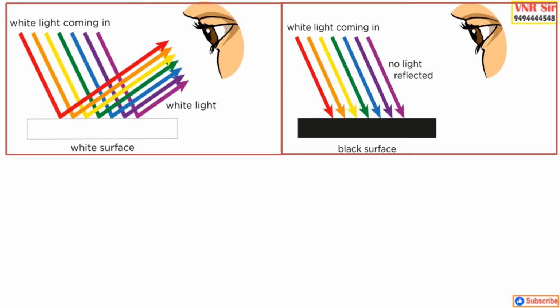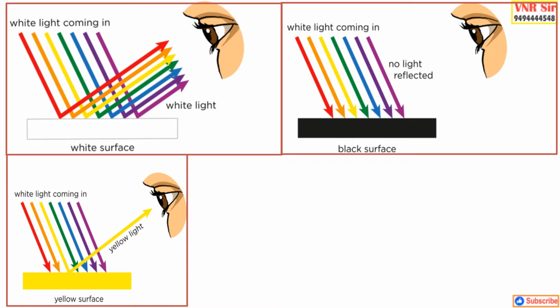If the object absorbs all the light energy and it is not reflecting any part of that light, so totally it is absorbing the light which is coming from the source of light or sun, then that object appears as black in color. So for example, our hair and so on appears black in color because no light is reflecting from that surface. Right? Let us see yellow.